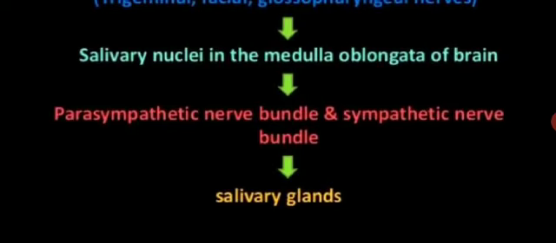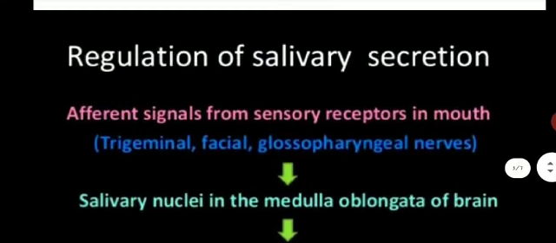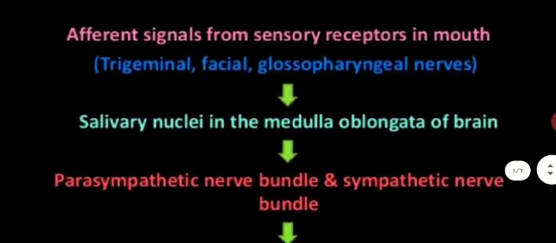As you all know, salivary gland secretes the saliva. So these nerves send impulses to the salivary gland to secrete the saliva according to the need of the body, to increase or to decrease the secretion of saliva, according to the need of your body. So I think you have understood the regulation of salivary secretion.